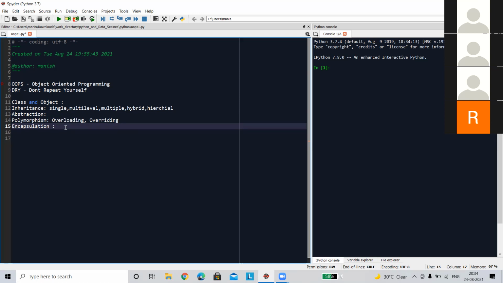Now, talking about encapsulation in other programming languages like Java, if you already know about them, you can go through two kinds of methods, that is getter and setter. In Python there is no direct implementation of the getter and setter methods, but we can do this, which we will cover in later classes separately. So in encapsulation, data and its corresponding objects are bound in a single functionality.